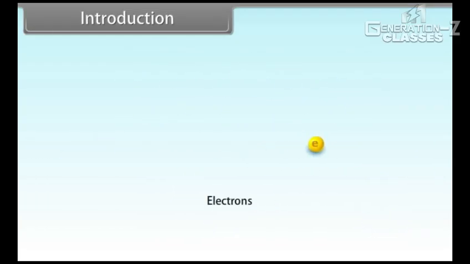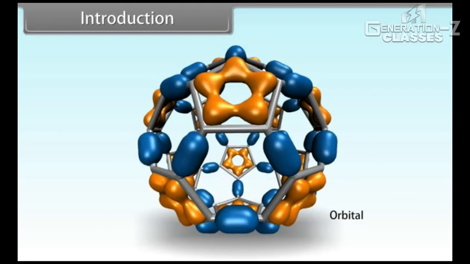The region of the atom where the probability of finding the electron is maximum is called an orbital. Orbitals are characterized by a set of numbers known as quantum numbers. The energy, size, shape and orientation of the electron orbital can be specified by the use of three quantum numbers. These are the principal quantum number, azimuthal quantum number and magnetic quantum number. So, throughout this lesson, we will study the quantum mechanical model of the atom.